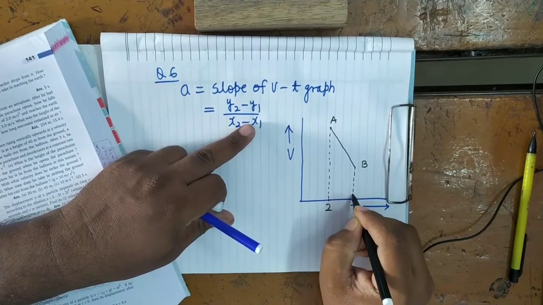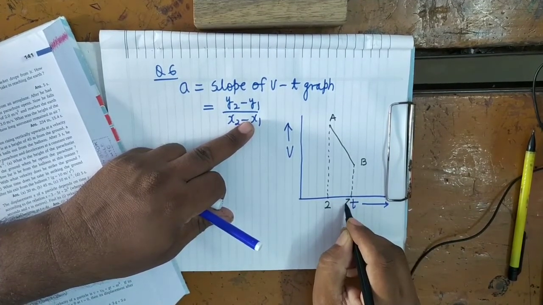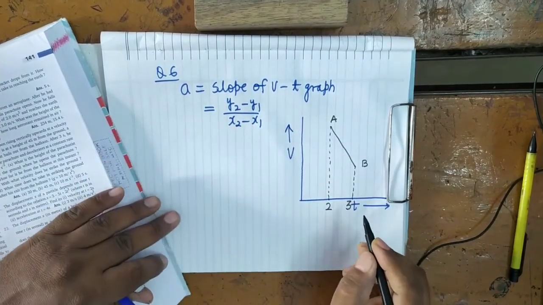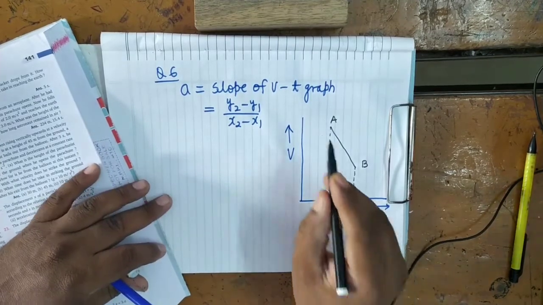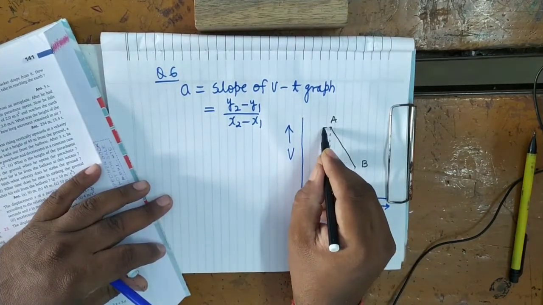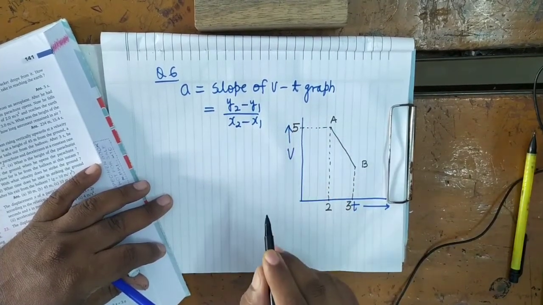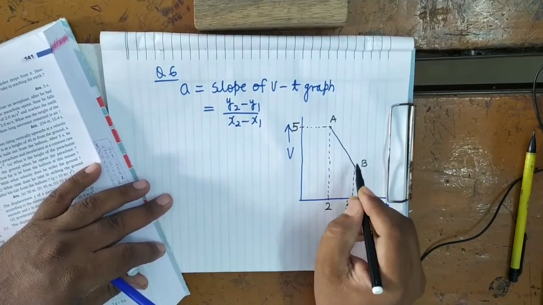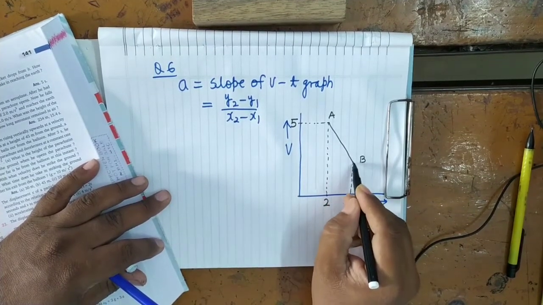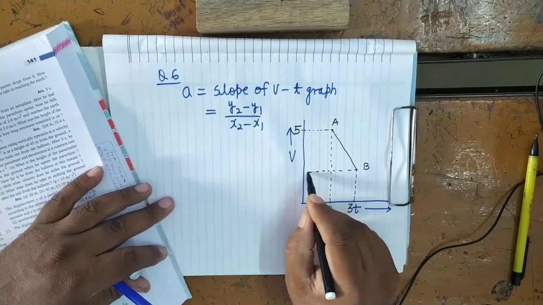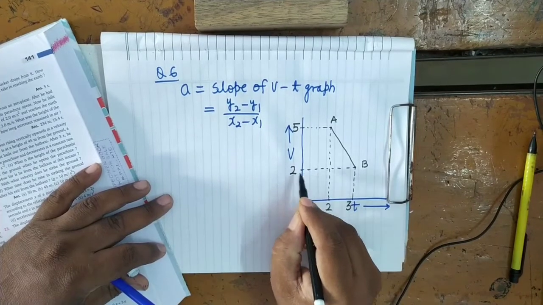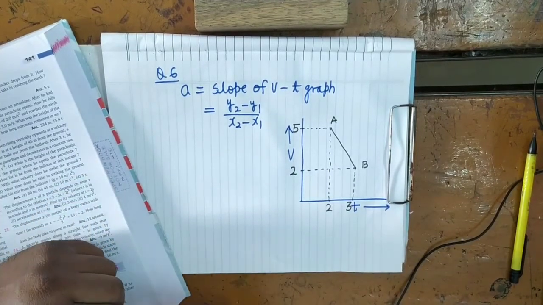B corresponds on the x-axis to t equals 3. Then what is the position of A on the y-axis? It is in front of 5. And B is in front of 2.